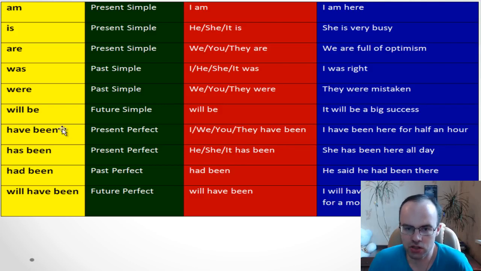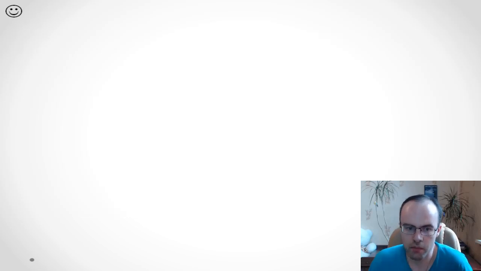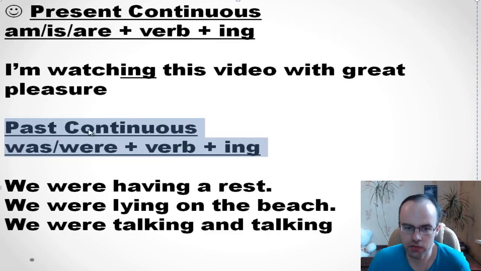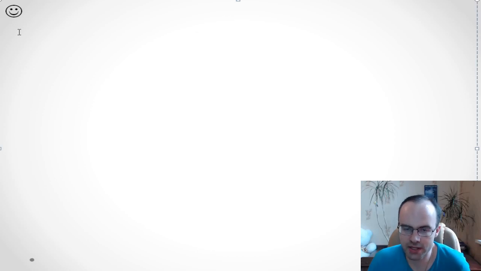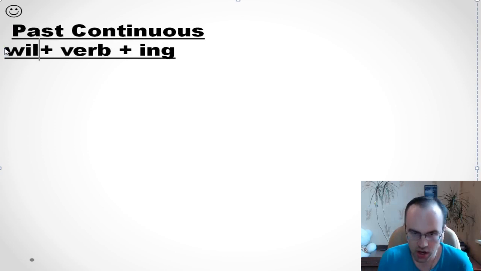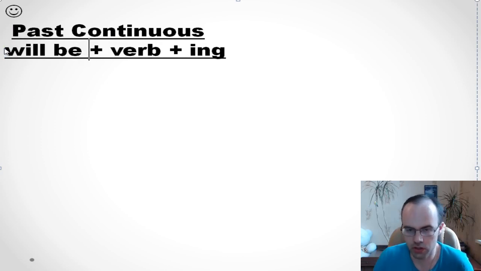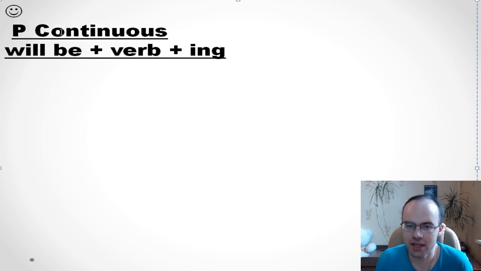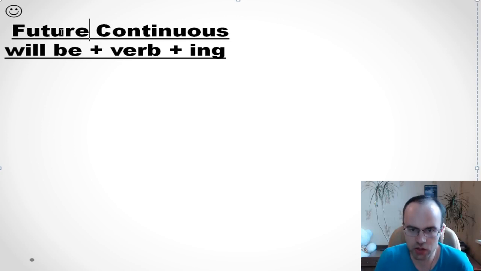And next, you see, will be. It's about future simple. But if you have verb plus ing after will be, it isn't future simple, it's another tense, and we call it future continuous.